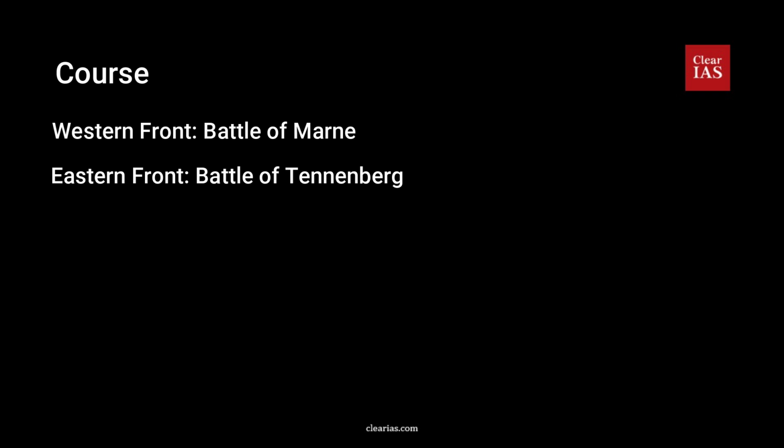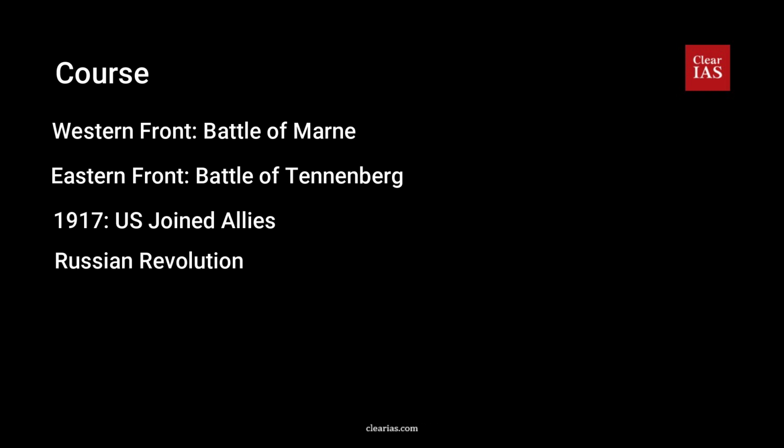So after a brief German advance in 1917, the Western Front was stabilized and a long and brutal trench warfare started. It was a war of attrition. The Western Front remained immovable, and meanwhile on the Eastern Front, the Germans advanced but not decisively. And in 1917, two events changed the course of the war. The United States joined the Allies, and Russia, after the Russian Revolution, that is the October Revolution, abandoned the conflict and signed a separate peace.